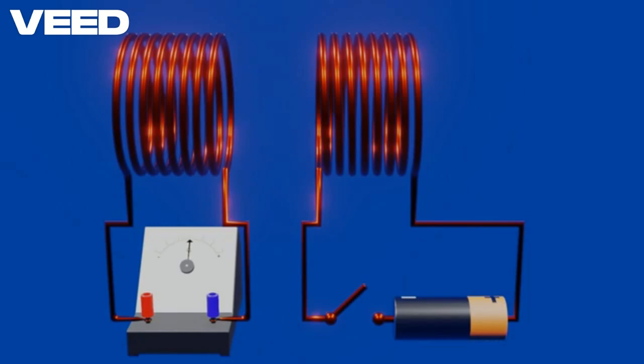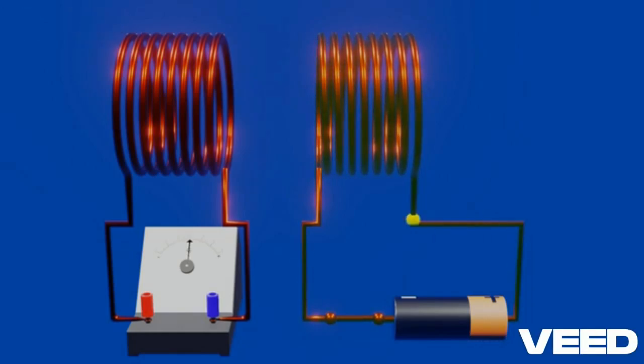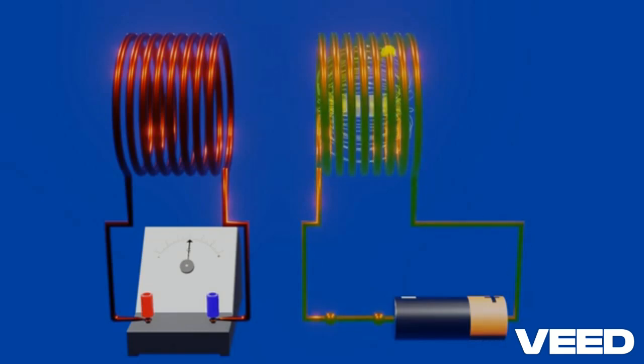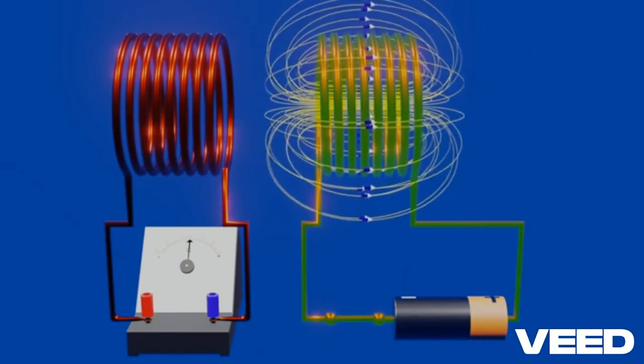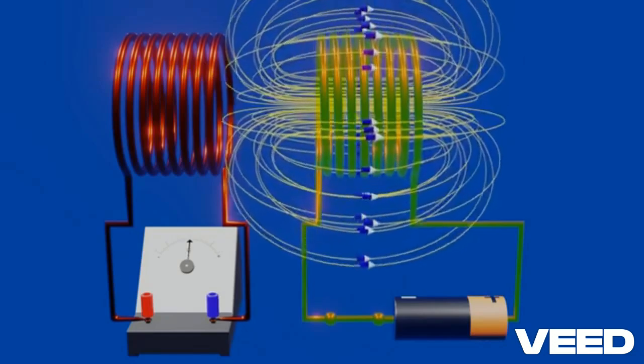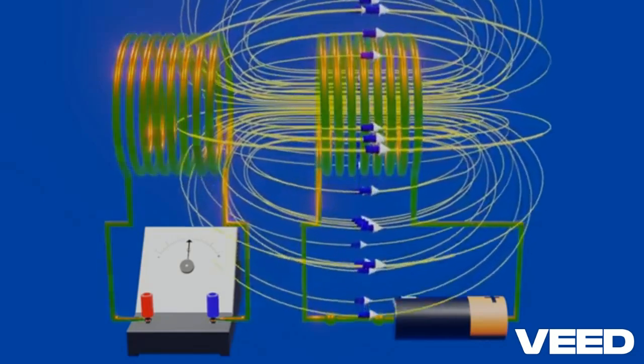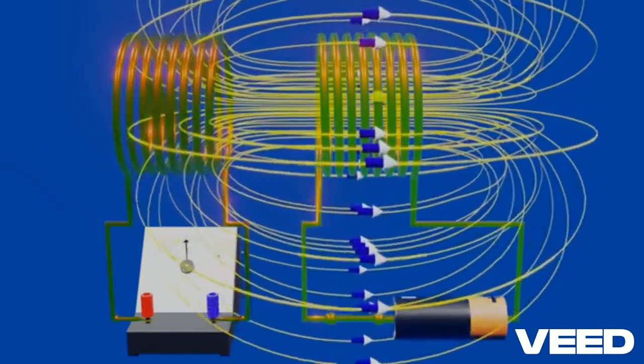Let's visualize this. When we close the circuit, electric current takes some time to reach its highest value. Because of electromagnetism, the coil also starts acting like a bar magnet. Thus, the magnetic field of a coil also changes from 0 to its highest value in a way that magnetic field lines of a coil start linking to the cross section of the adjacent coil.